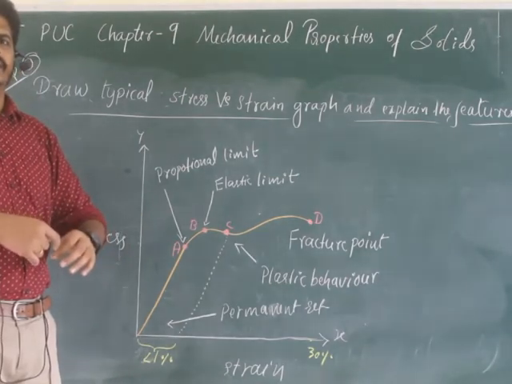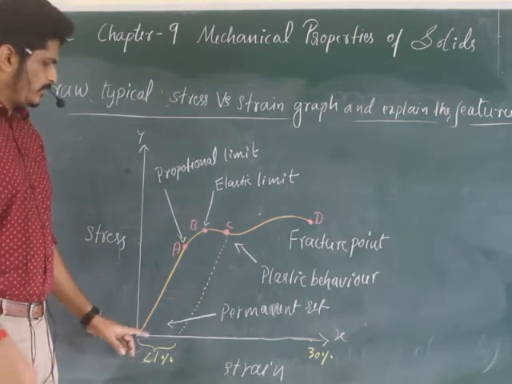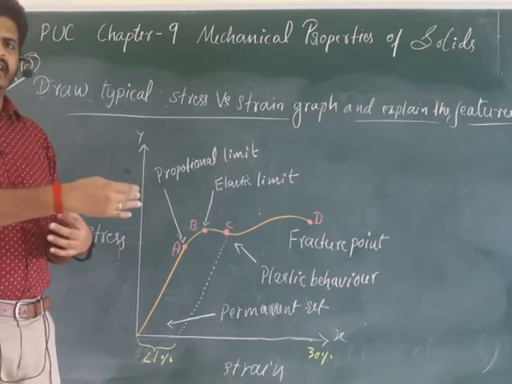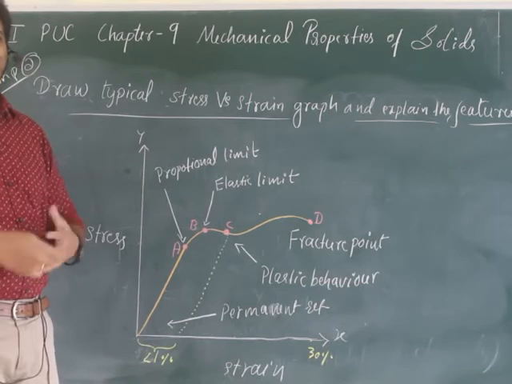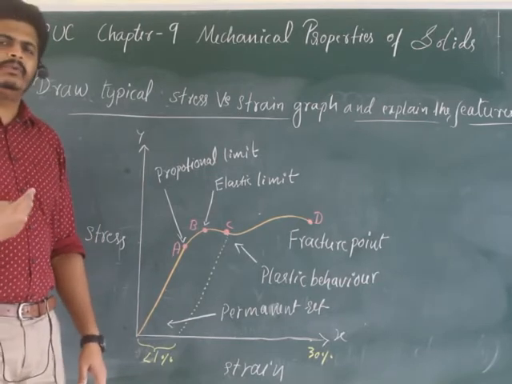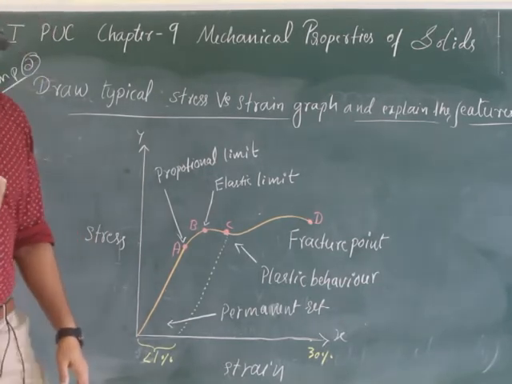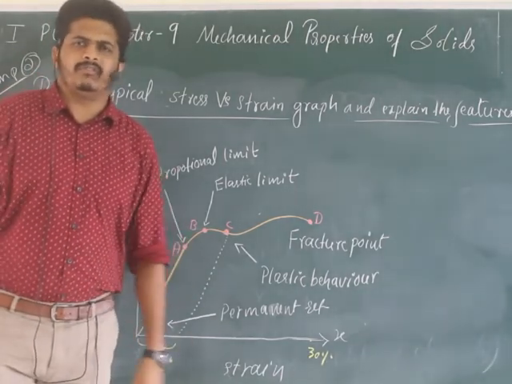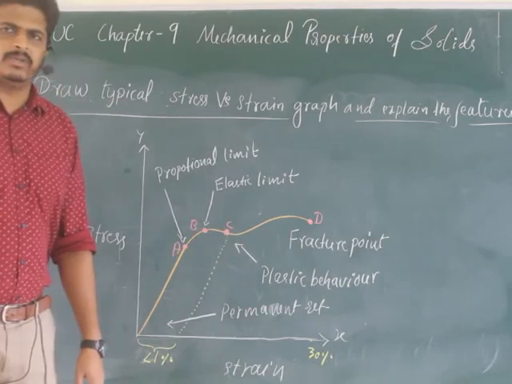Stretches, comes back. So whatever strain is developed, that means change in length, is proportional to the restoring force applied. It comes back to the initial position. There is no change of shape after the removal of deforming force. So stress is directly proportional to strain.